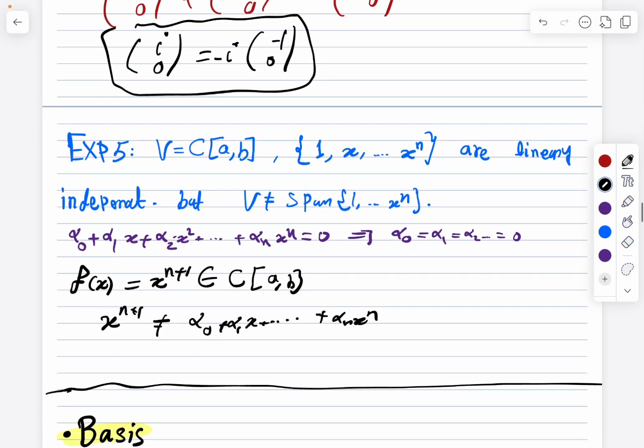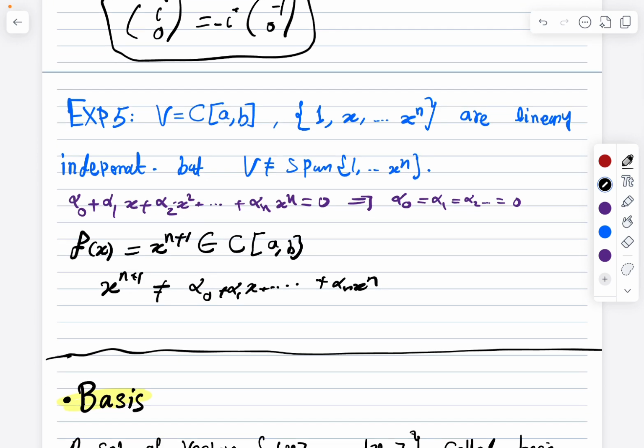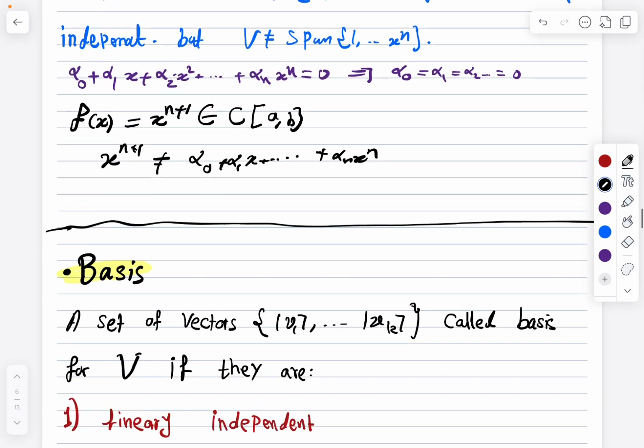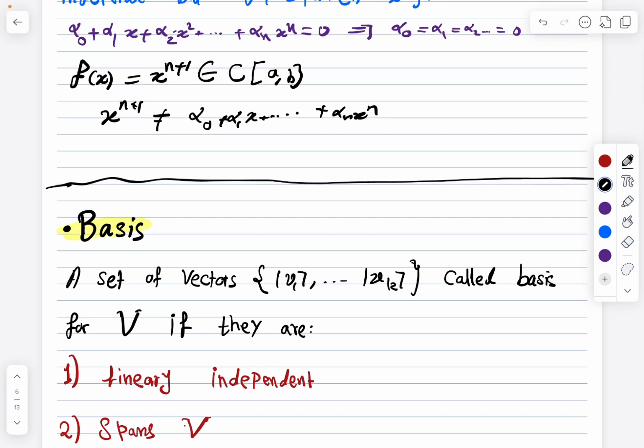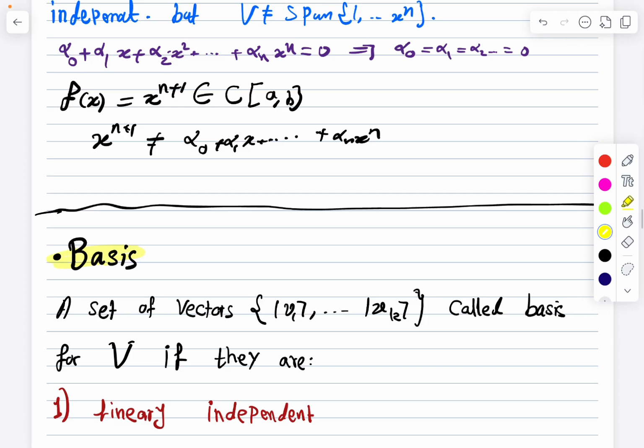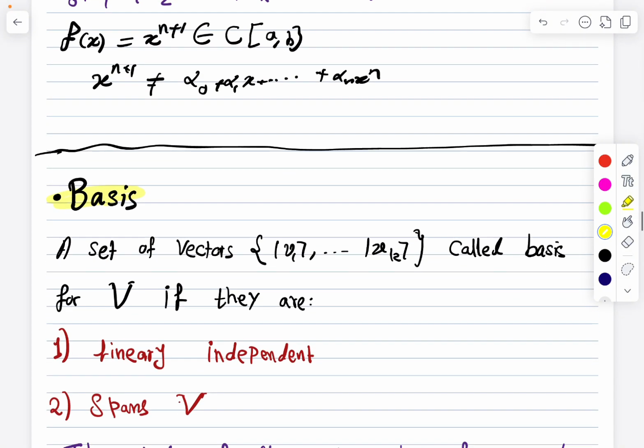Okay. Again, by the way, I'm explaining very fast because I'm assuming that you are already familiar with all these notions and ideas. Now we define the notion of basis. A set of vectors v1 up to vk is called a basis for a vector space v if they satisfy two conditions, only two. First of all, they are linearly independent, so they do not depend on each other. Second, they span v, so any vector in the vector space can be written as a linear combination